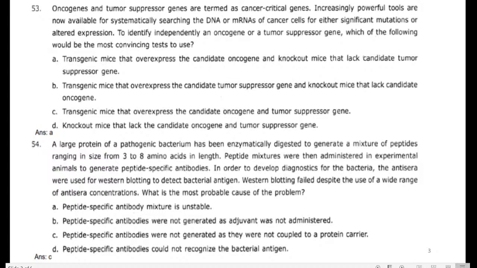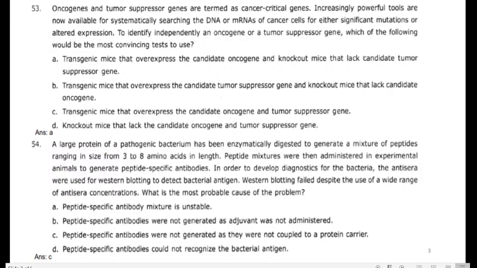Overexpressing the oncogene means that whenever we are doing studies with the mice, those mice are expressing a higher number of oncogenes. And another option is knockout mice. We can take it out. We can mutate the particular gene, that is the oncogene.